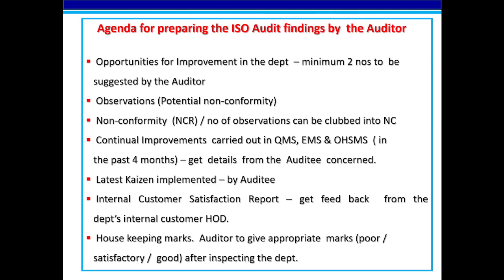Fourth is continuing improvements carried out in the department against ISO 9001, ISO 14001, and the Occupational Health Safety Management System in the past 4 months. Get details from the auditee concerned. Fifth is the latest Kaizen implemented; the auditor is to give details. Sixth is the internal customer satisfaction report; verify feedback from the department's internal customer HOD. Seventh is good housekeeping; the auditor is to give appropriate marks, poor, satisfactory, or good, after inspecting the department.